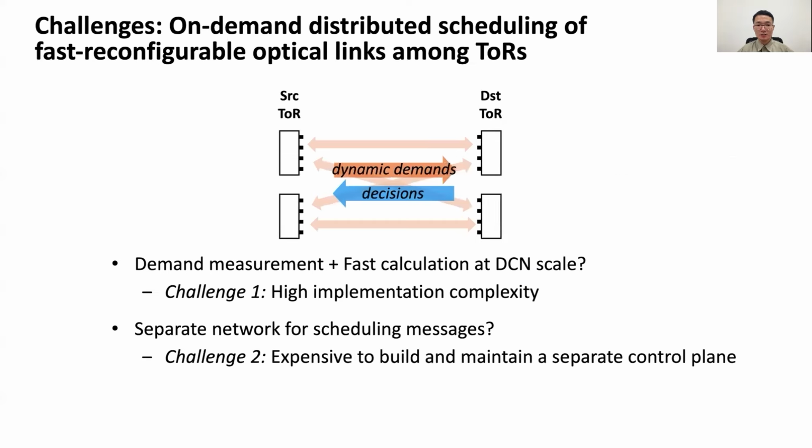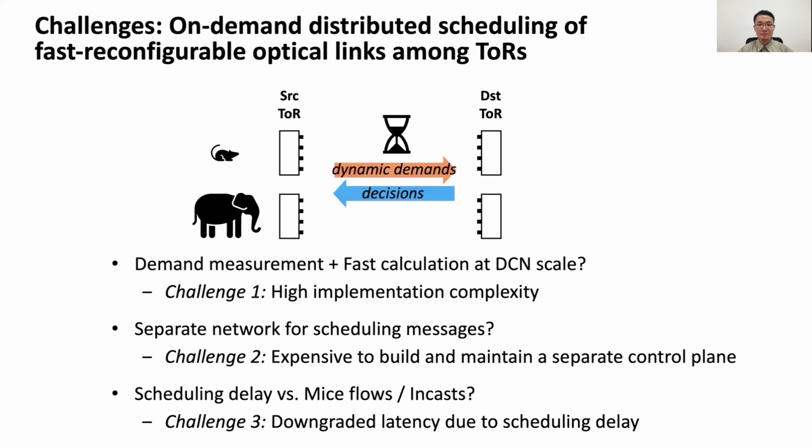Then, to support a distributed scheduling algorithm, TORs should frequently exchange scheduling messages with each other, while avoiding conflicts with data transmission in the optical links. A separate control plane network can solve the problem, but at a significant cost. Finally, ensuring low latency of mass flows, particularly when incast happens, is challenging in scheduling. As long as the scheduling delay exists, mass flows cannot be sent promptly, which leads to downgraded latency.